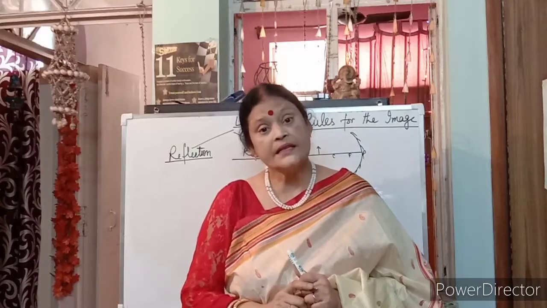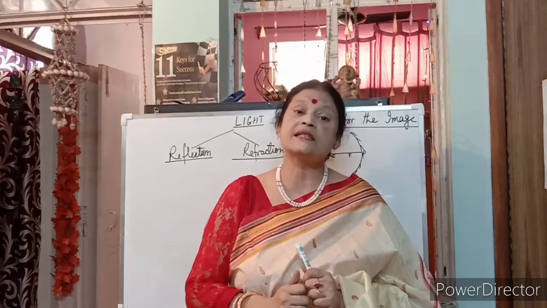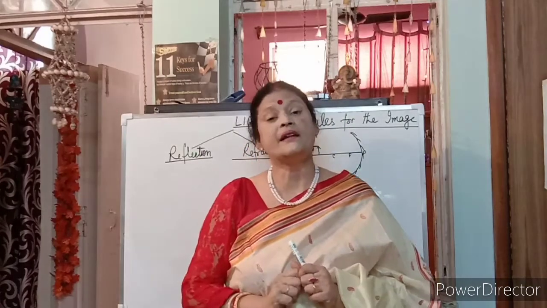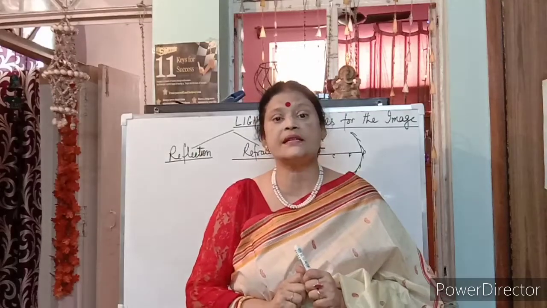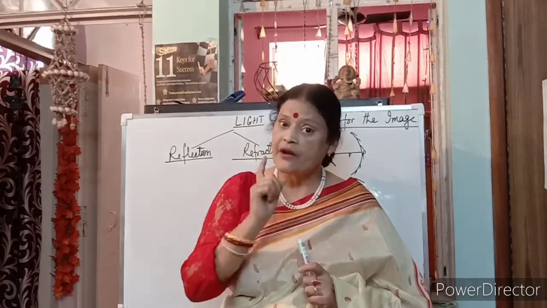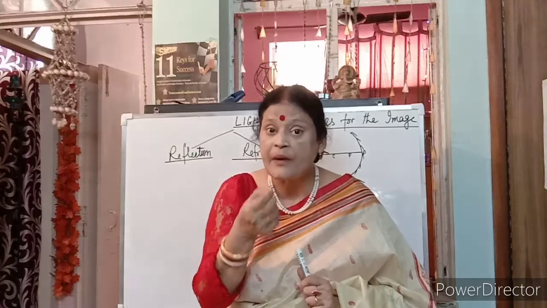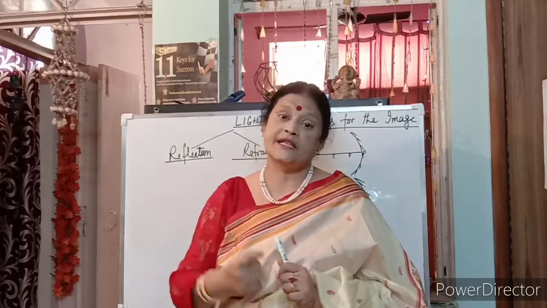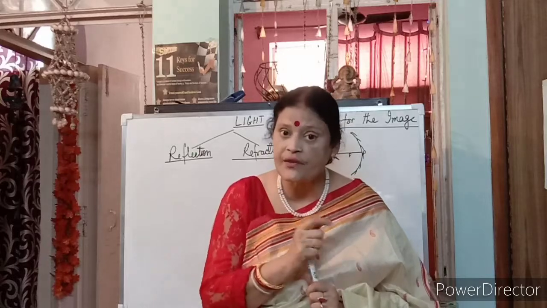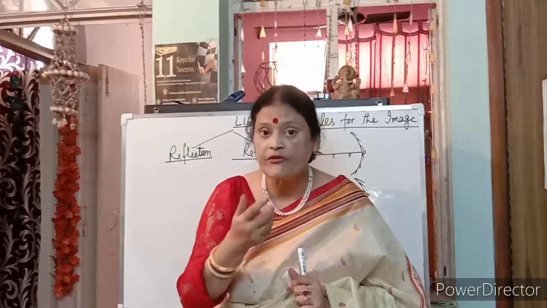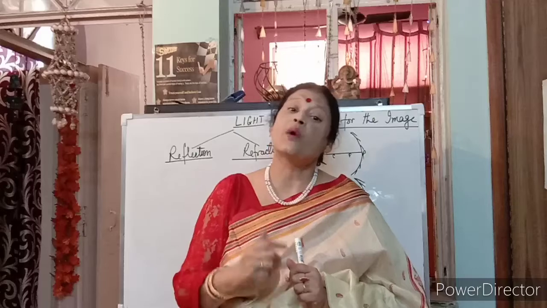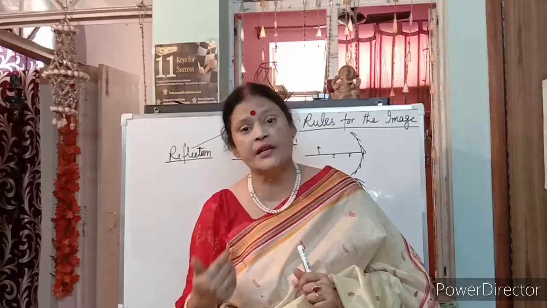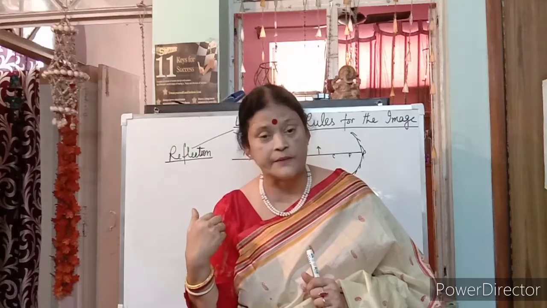Now light, what actually is light? It is a wave. It is an electromagnetic wave, and light always travels in a straight line. Light never bends. If it is bending, there must be some reason why the light is bending, because in refraction we'll see that light bends. Bending of light is known as refraction. But why is the light bending? Because it passes from one medium to another, denser or rarer, which I'll discuss later in the chapter.